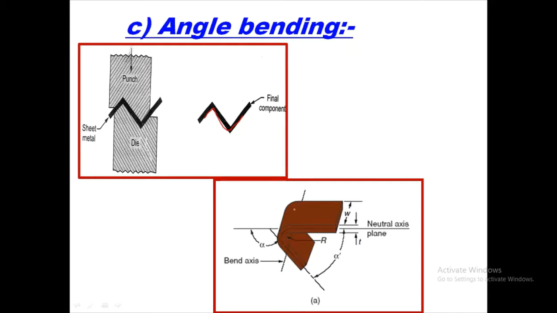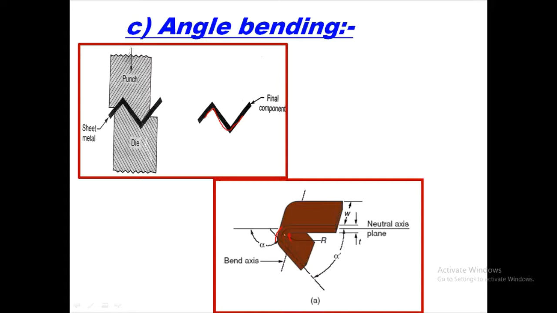If we see bending, normally both actions occur. Which both actions? That is compression elongation and tensile elongation. These both elongations occur in bending.